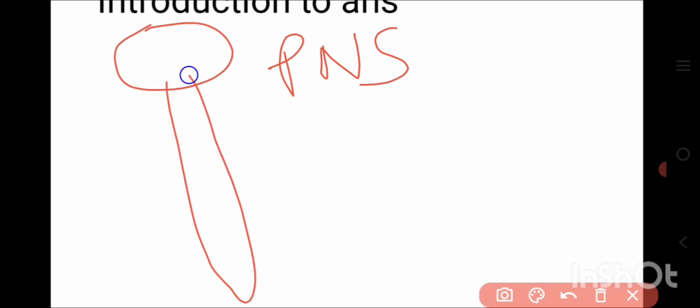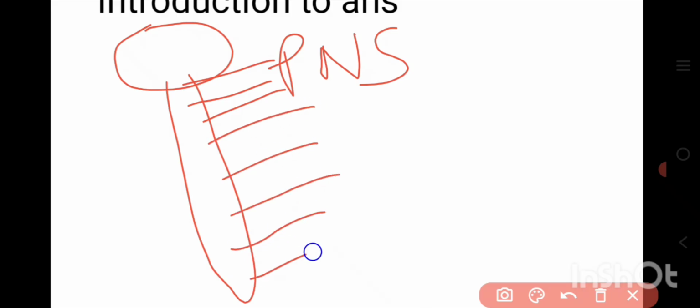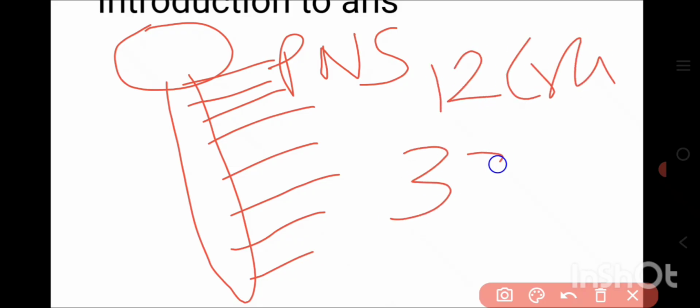So then what is the peripheral nervous system? Whatever nerves arise out of the CNS are considered the peripheral nervous system. It begins at the CNS and ends at the peripheral organs. Those outside of the CNS are considered the peripheral nervous system. Right? Among which it includes how many nerves? It includes 12 cranial nerves and 33 spinal nerves.